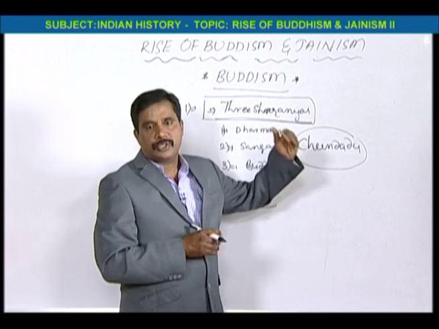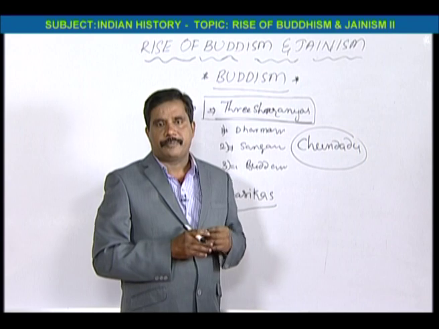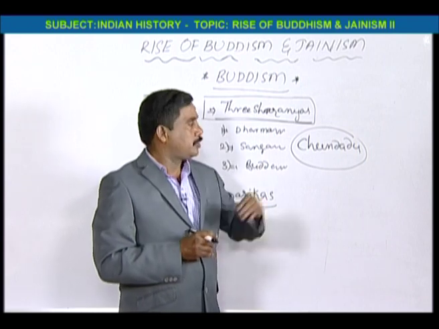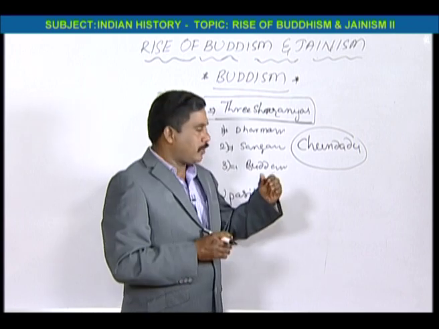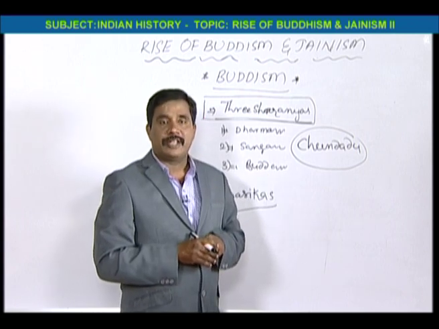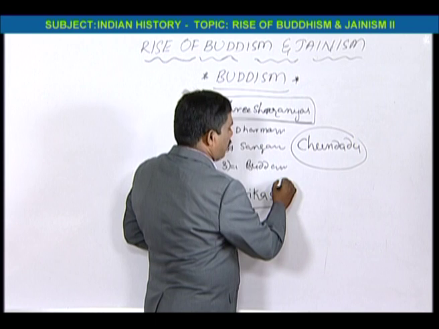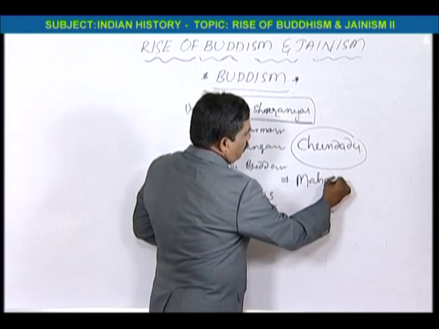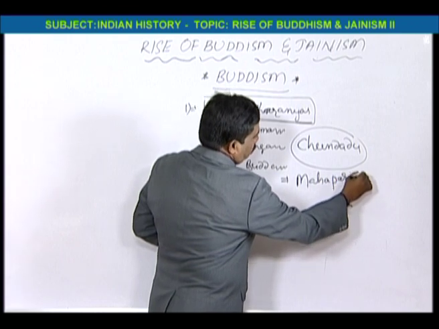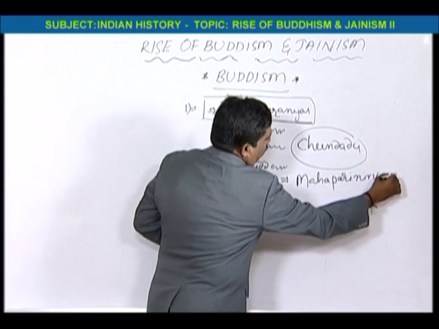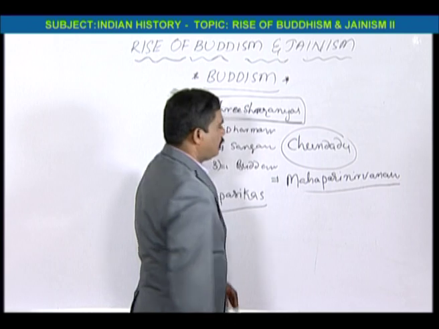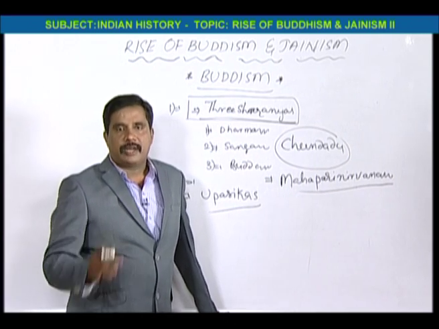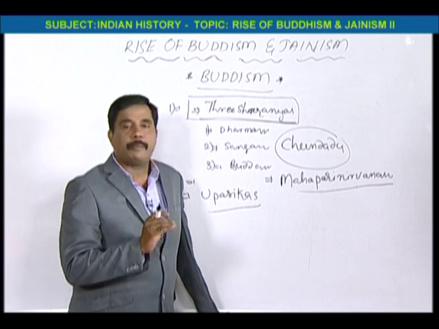Still he was going to Kushinagaram. After reaching Kushinagaram, he died there. In Kushinagaram, Gautama Buddha died at the age of 80 years. The death of Buddha is called Mahaparinirvanam. So this is the death of Buddha. According to Buddhist language, death is indicated by Mahaparinirvanam.